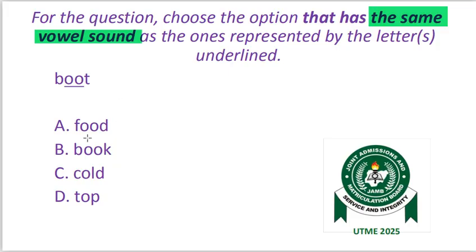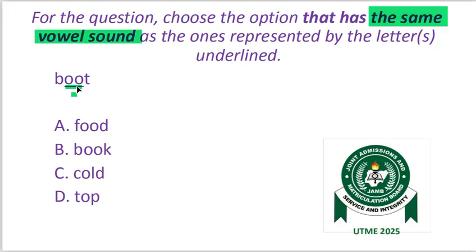We have the word boot, and the OO are underlined. A, food. B, book. C, cold. D, top. The two letter O's in boot realize the long U sound, the long U sound as we have in fool, F-O-O-L.